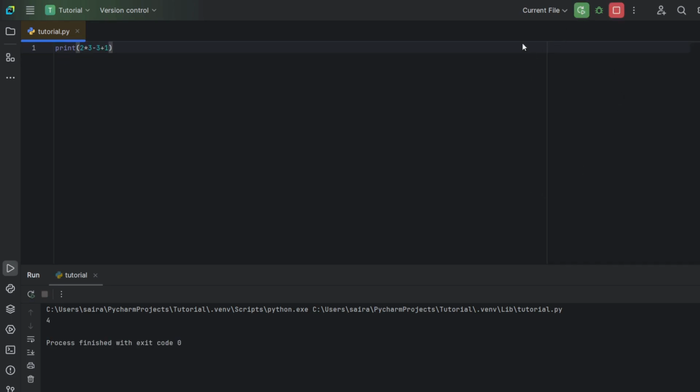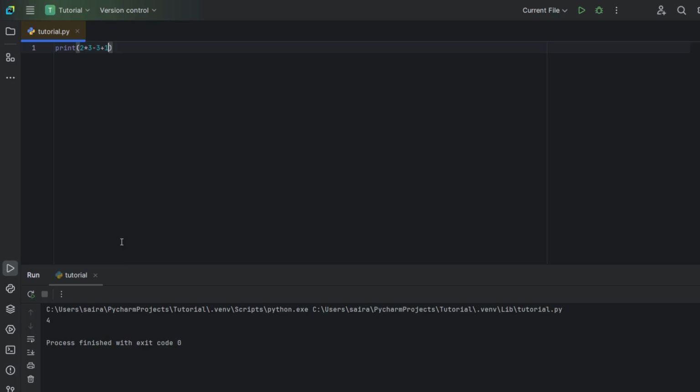Now, if we print it, we get 4. That's the way Python takes it. But some of us might add 3 plus 1, which gives us 4. Then we might do 3 minus 4, which is minus 1, and 2 minus 1... which is minus 2. But we don't find minus 2 in the output.